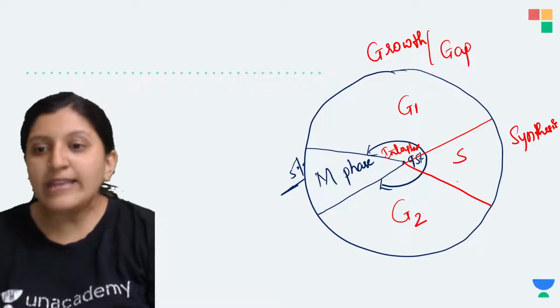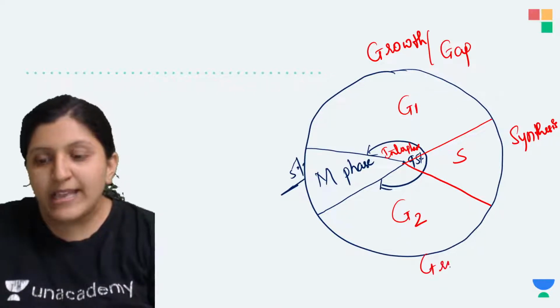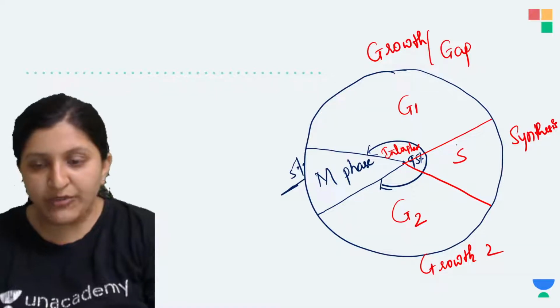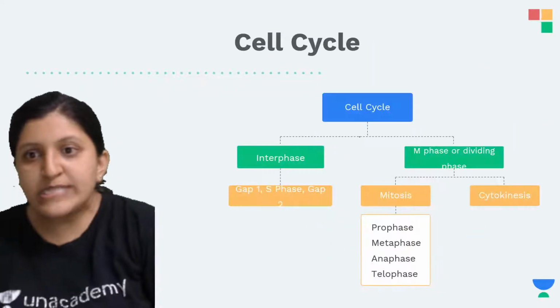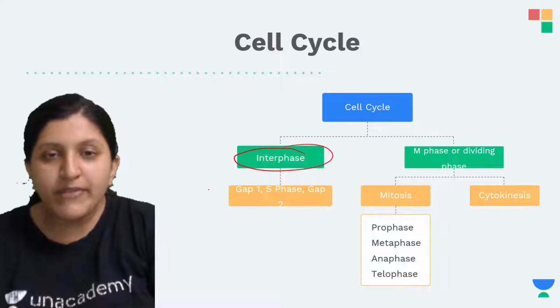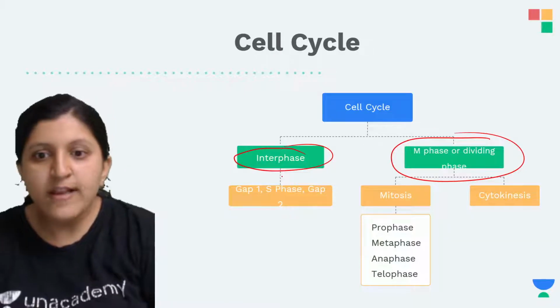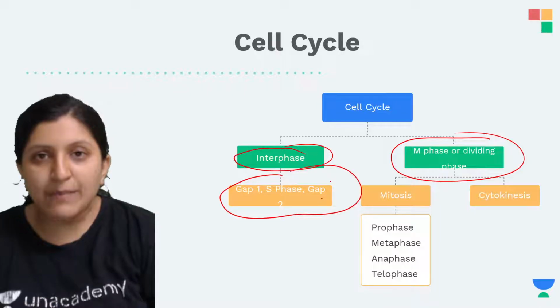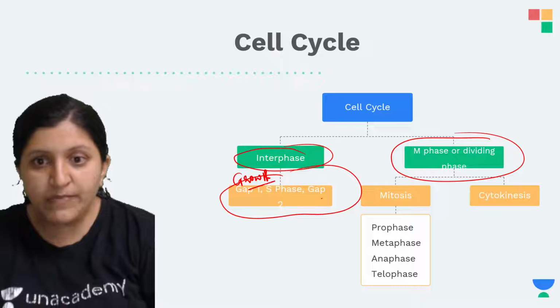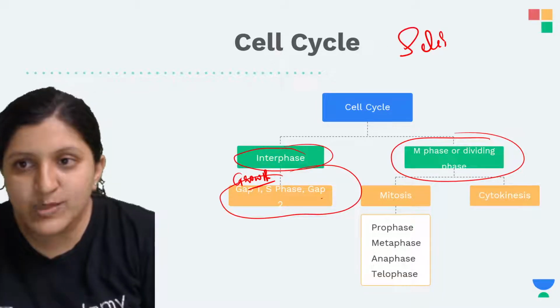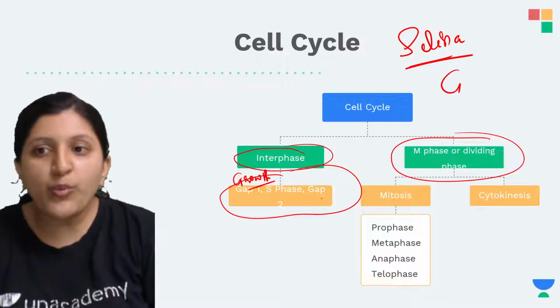Okay, and yes, G2 phase is basically a growth 2 phase. Let's see growth 1 phase first. So the cell cycle is going to be divided into interphase and then M phase, or a dividing phase. So gap 1 and gap 2, or instead of gap, you can also use the term growth. It's better you all use growth, because in Selena it is mentioned as growth, so go with the growth phase.